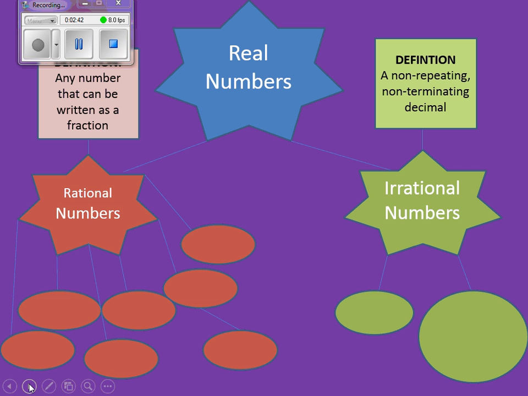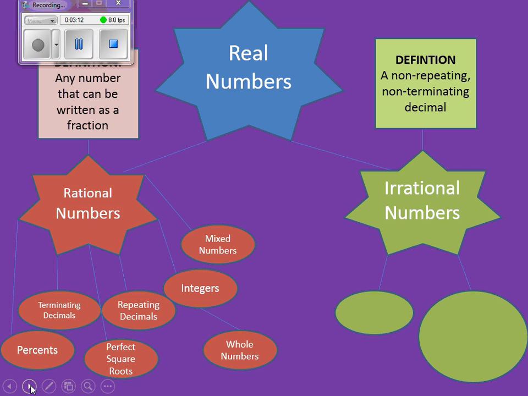We got percentages, so integers, perfect square roots, terminating decimals. Give me an example of a terminating decimal. 0.3. 0.3 is what as a fraction? 3 over 10. Remember, the terminating decimals are the ones that end because they have zeros after them. And you look at the place value and put them over 10, 100, 1,000, whatnot. Okay. Then we have percents.